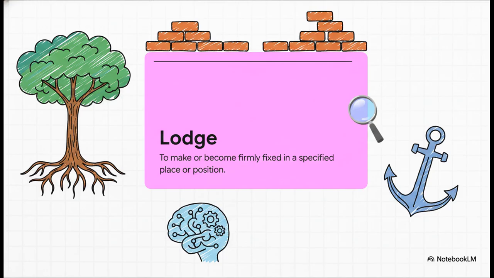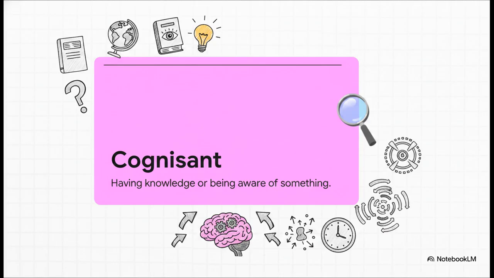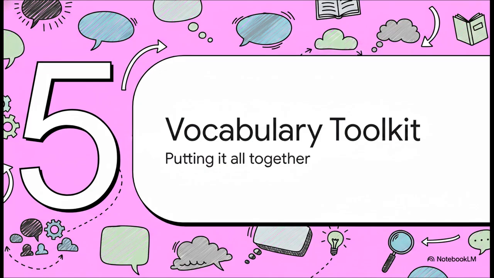However, sometimes we do want things, like good habits or a strong vocabulary, to stick around forever. That's where lodge comes in. To lodge means to make or become firmly fixed in a specified place or position. It's the physical or mental act of embedding or implanting something so firmly that it is absolutely no longer transient. And finally, to really understand all of these global issues and vocabulary terms, you've got to be cognizant. Being cognizant means having knowledge or being aware of something. It means you are informed, conscious, and awake to the world around you, rather than just being ignorant or oblivious to the facts.